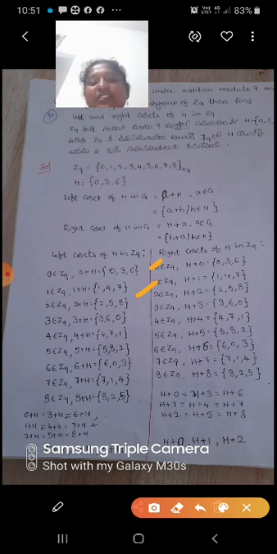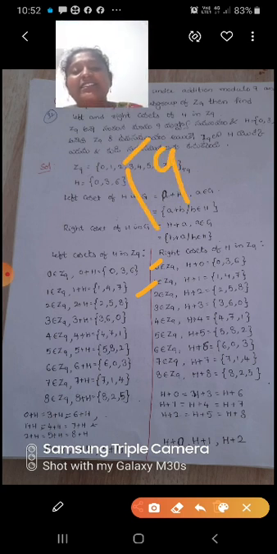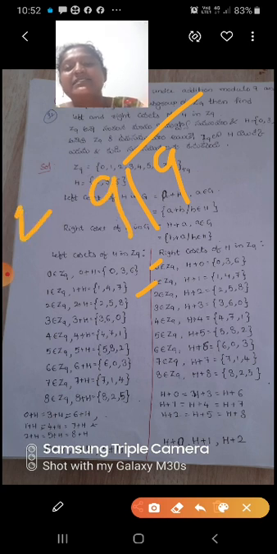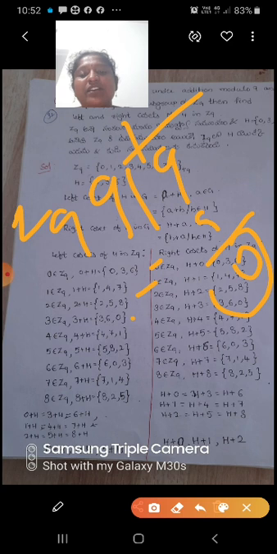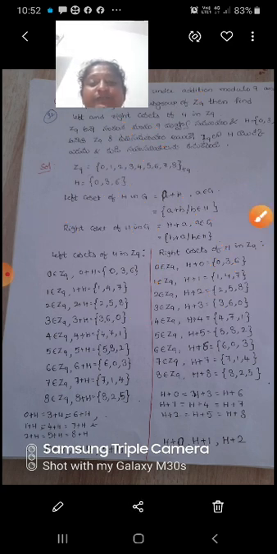Next 2 belongs to Z9, 2 + H is {2, 5, 8}. Next 3 belongs to Z9, 3 + H = {3, 6, 9}. Here 9 divided by 9, because in Z9 the remainder is 0. So 3 + H = {3, 6, 0}.